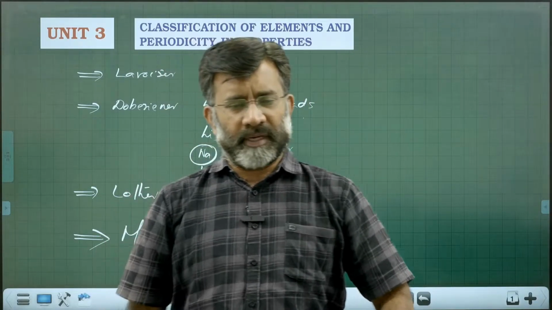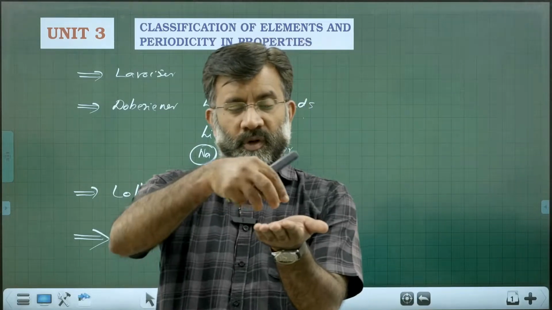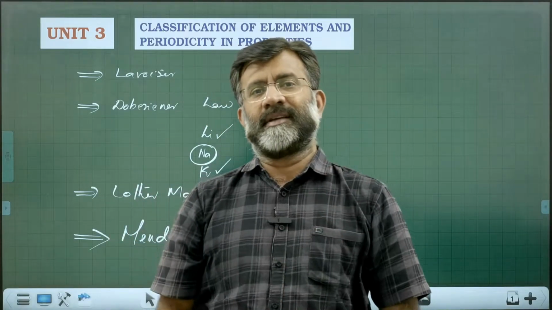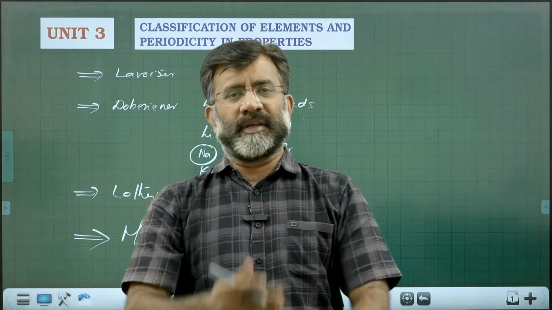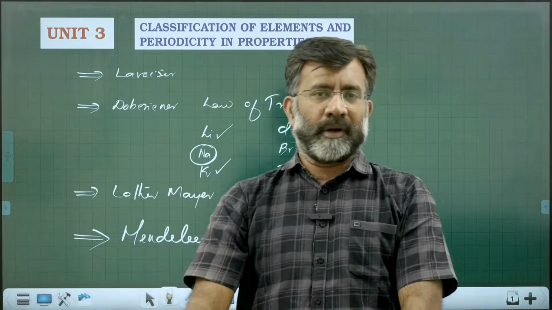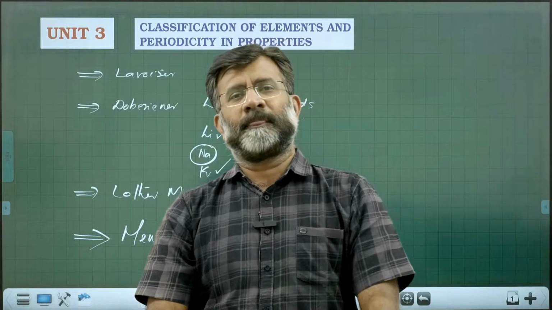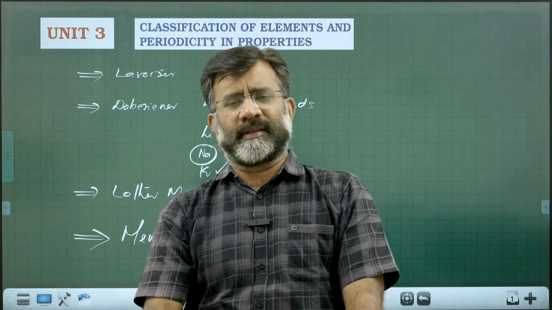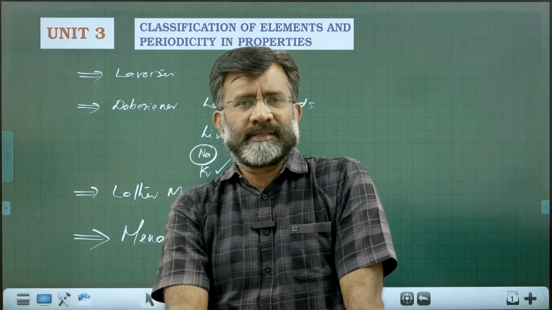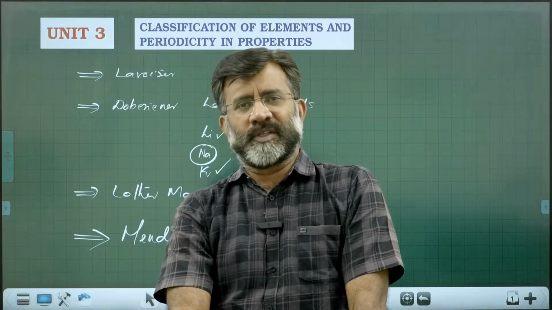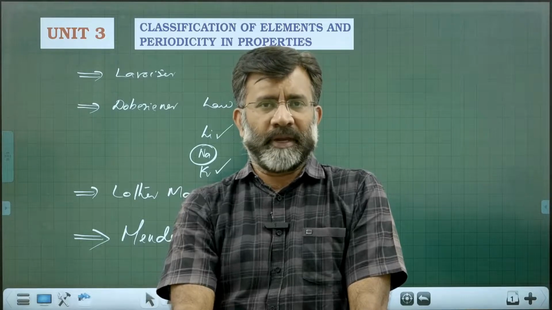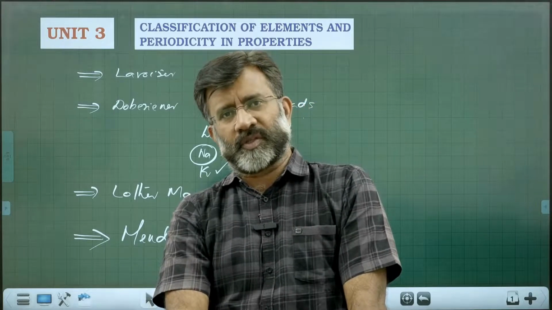He made a comment that gallium, when you take it in your hands, will melt. The melting point of gallium is as low as some 30-31 degrees Celsius, which is below body temperature, and it will melt. So many properties he predicted came perfect. That is the importance of the innovative approach which Dmitri Mendeleev took in the classification of elements.